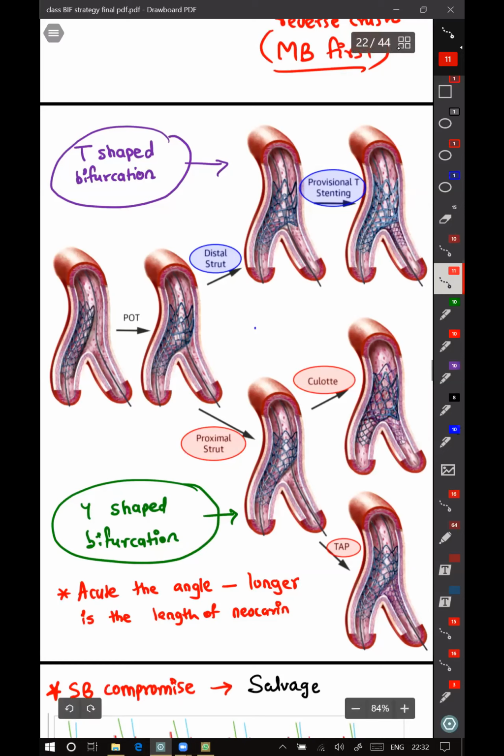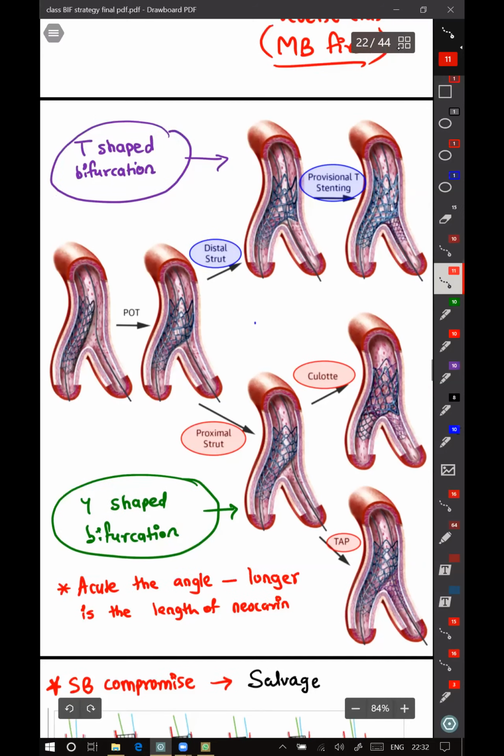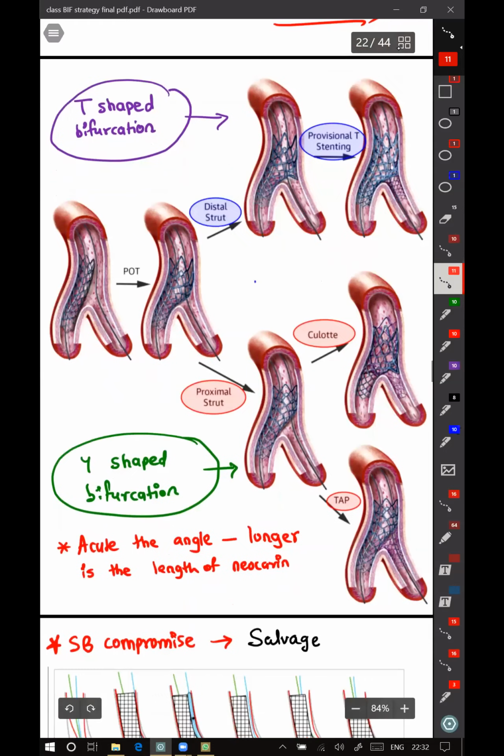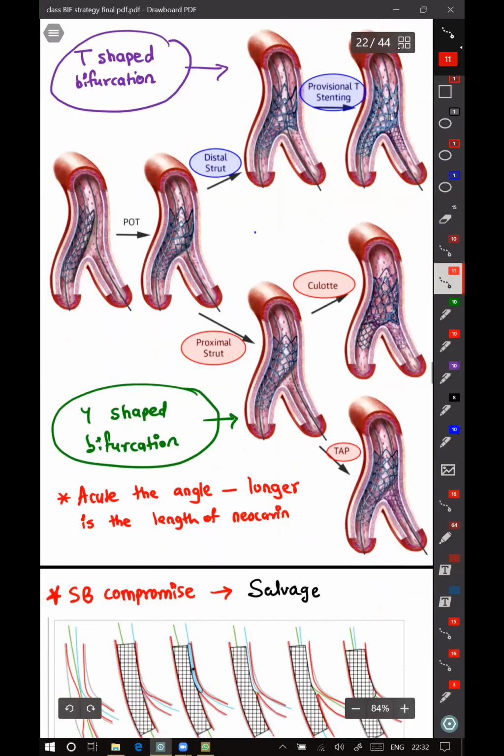So if the angle is Y-shaped, or you have to cross through the proximal struts, you have to do culotte or TAP. And one thing is, the more acute the angle the vessel makes with the side branch, the longer will be the metallic neocarina which will be formed. This is actually logical. You can think and see.